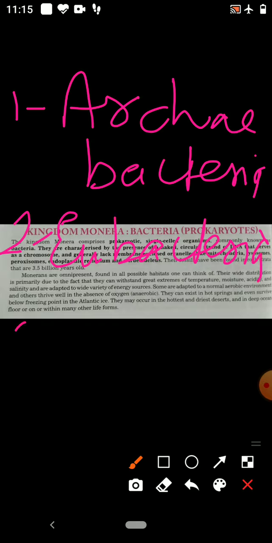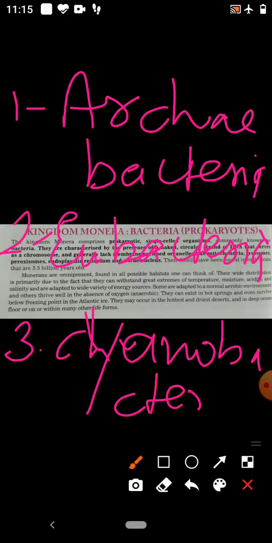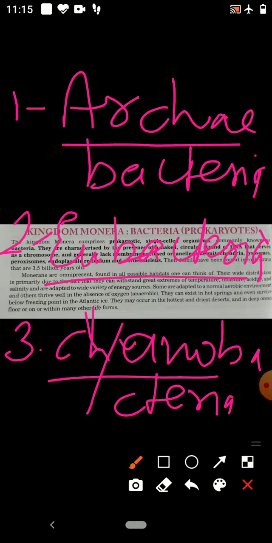And third one is Cyanobacteria, C-Y-A-N-O, Cyanobacteria. So these are the 3 groups: kingdom Monera is divided into Archaebacteria, Eubacteria, and Cyanobacteria.